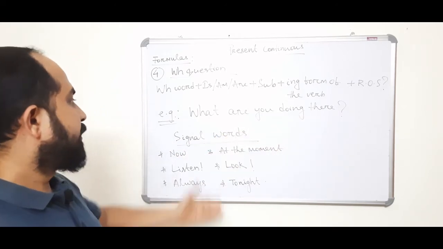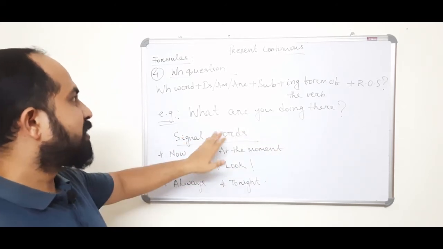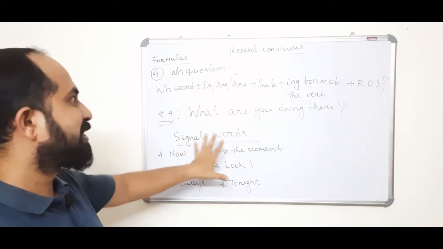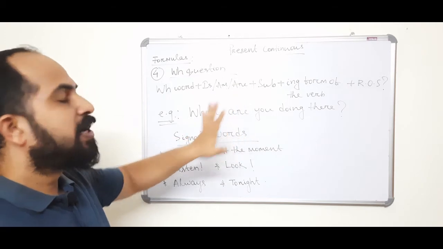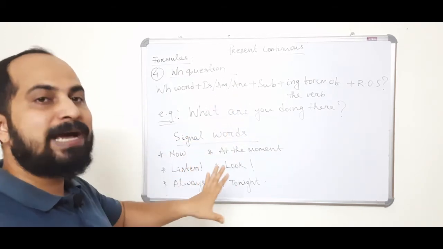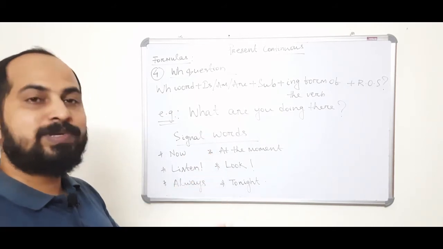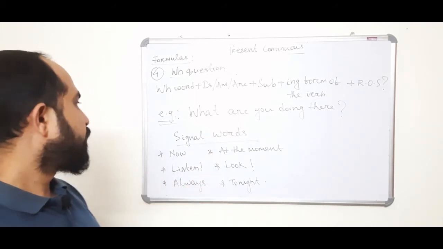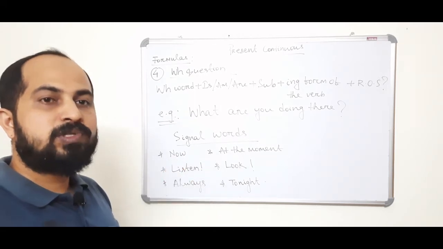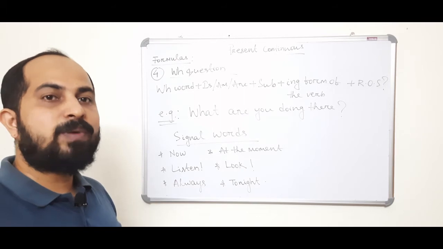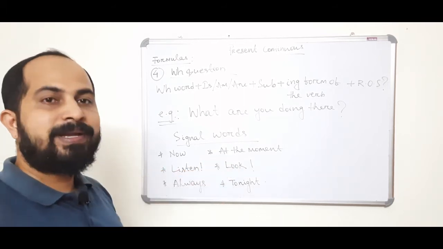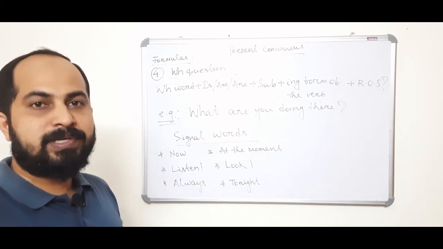Okay. Then signal words. These words give signals towards present continuous tense, but that doesn't mean they always do. In certain cases you shouldn't think that whenever these words are there, you must always use present continuous tense. So it's not like that. Now means at the present time. Now I'm talking with my friend. Now I'm going home. At the moment they're watching TV.